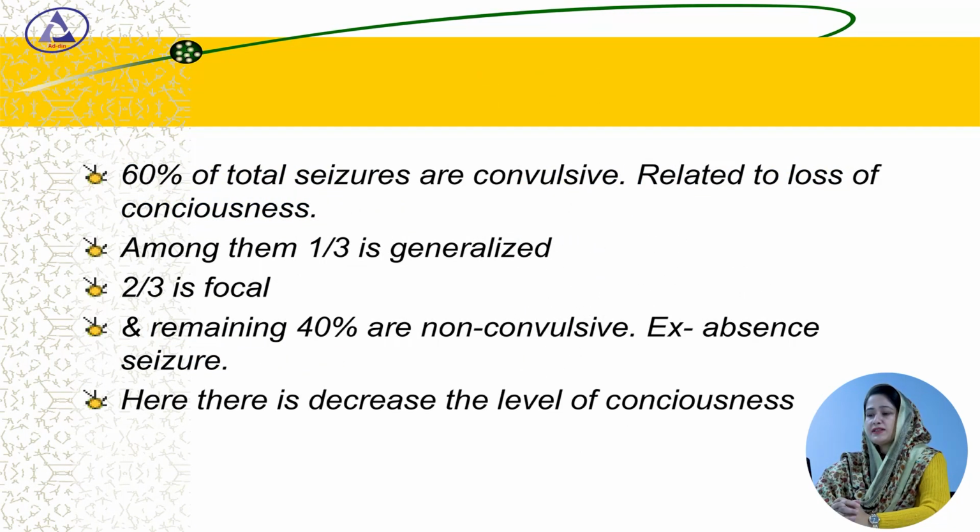Among them, 60% of the total seizures are convulsive, related to loss of consciousness. Among them, 1/3 is generalized and 2/3 is focal or partial, and the remaining 40% are non-convulsive, for example absence seizure, where there is a decrease in the level of consciousness.